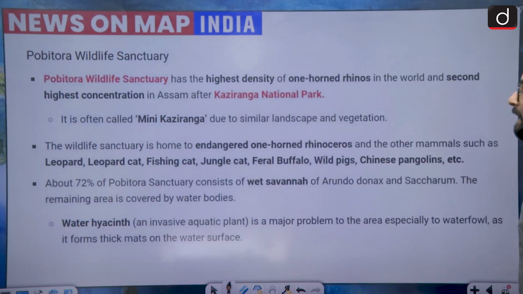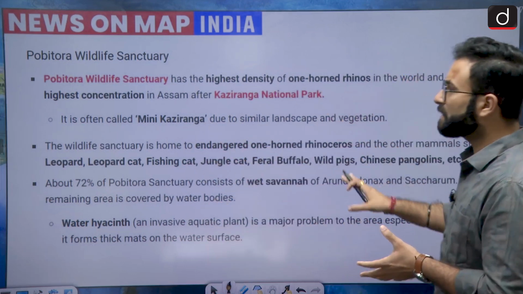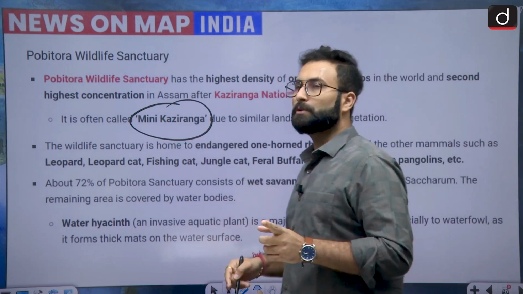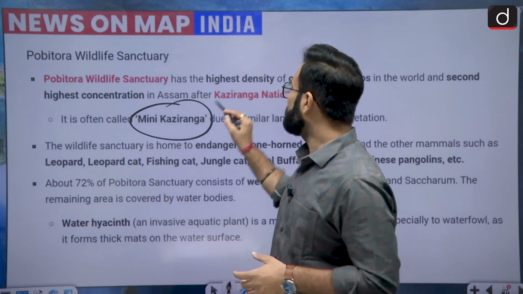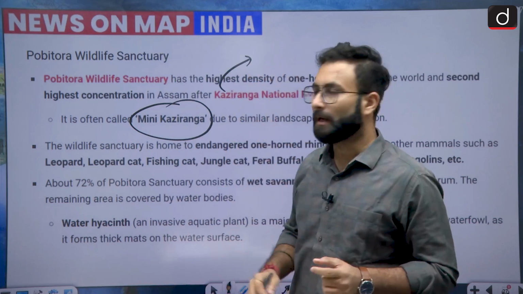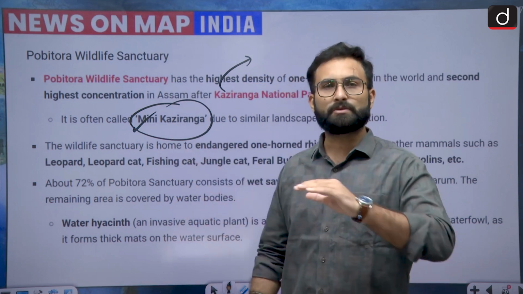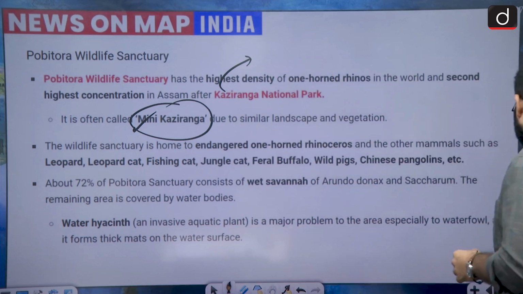Now in the end we have this slide which is talking about the Pobitora Wildlife Sanctuary. You can go through this. It is also called the mini Kaziranga. Pobitora has the highest density. Kaziranga has the highest number, and Pobitora has the highest density. That is why it is called the mini Kaziranga, and it has an almost similar landscape also.